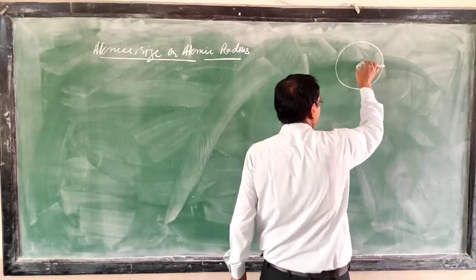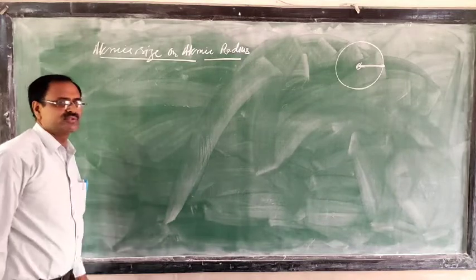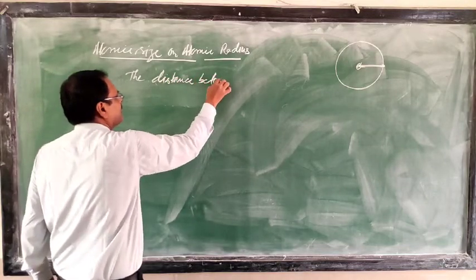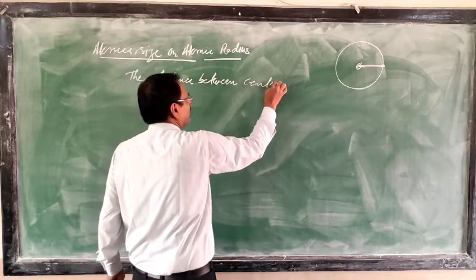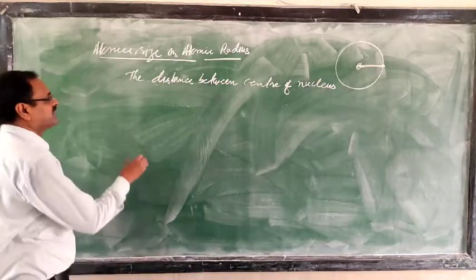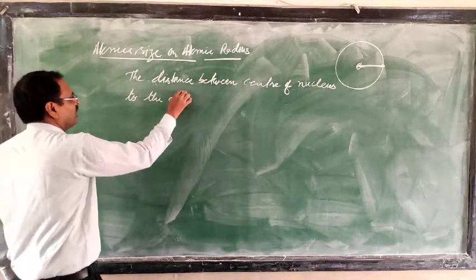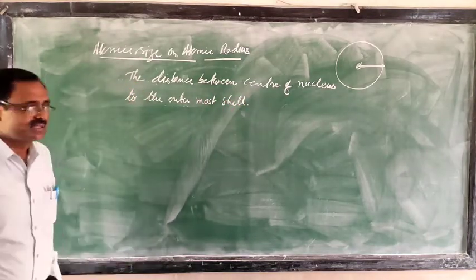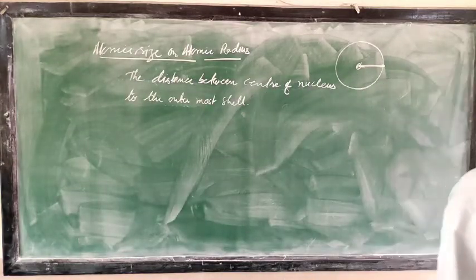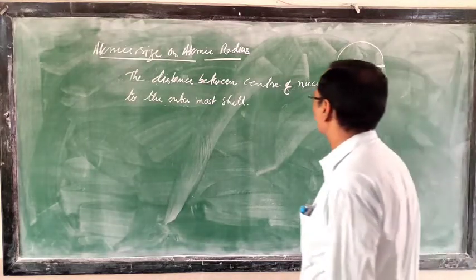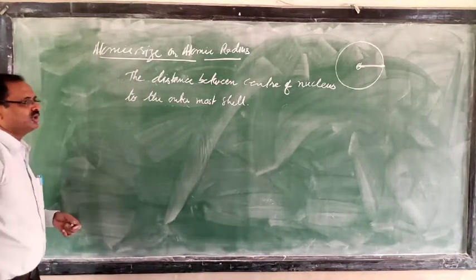The distance between the center of the nucleus to the outermost shell is called atomic radius or atomic size.